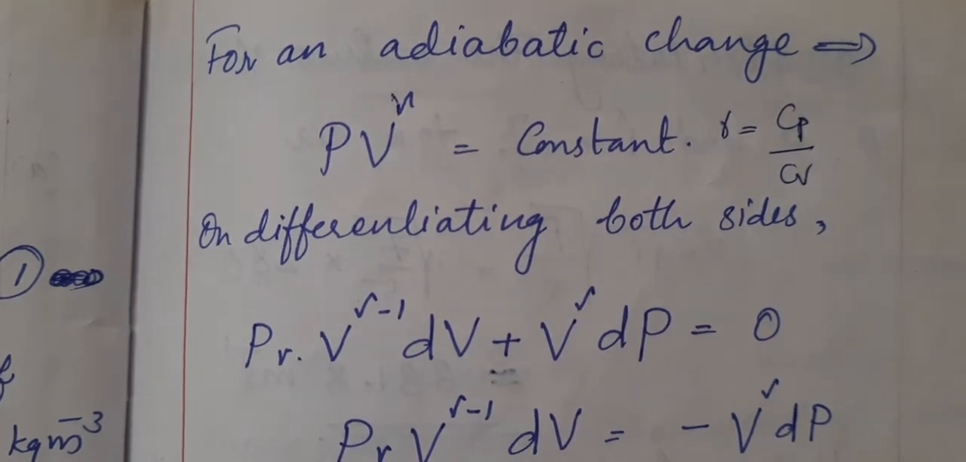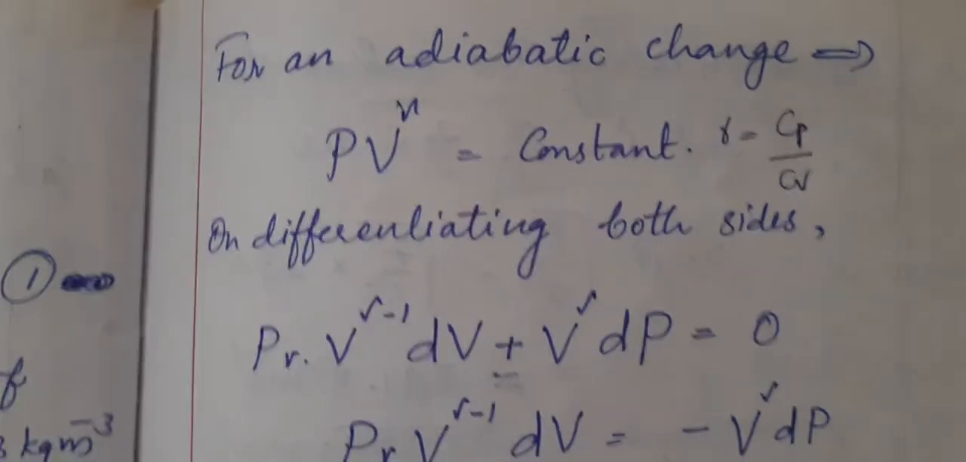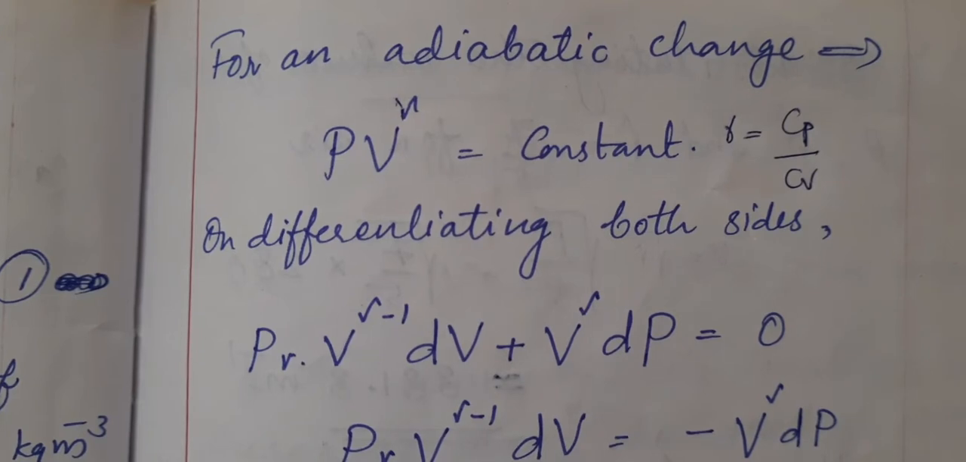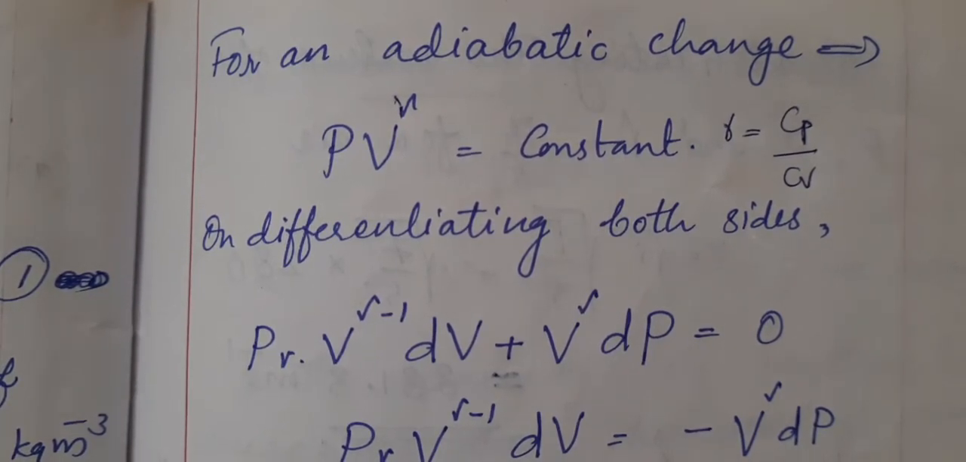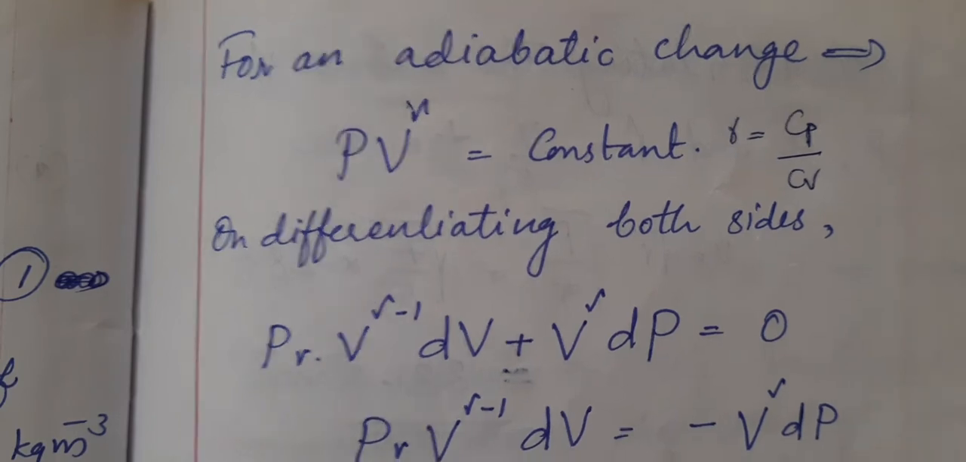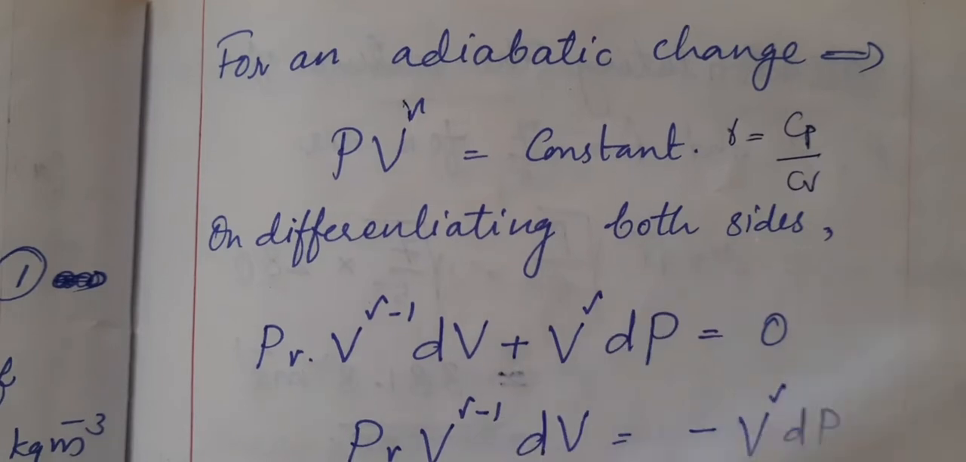Now we have to differentiate this PV to the power gamma equals a constant. As in the previous case, the right side is a constant, and if you differentiate, it will be 0. For PV to the power gamma, we can use our product rule. I'll show you how to do that.